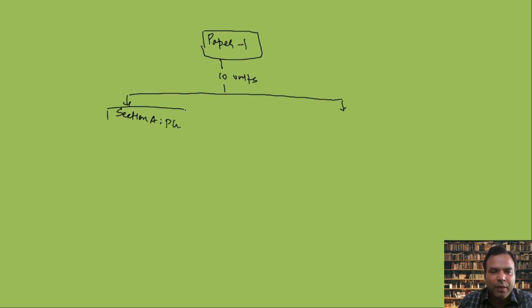Paper 1 consists of 10 units, divided into 2 sections, A and B. Section A deals with physical geography, and Section B deals with human geography, HG meaning human geography. The 5 units here and 5 units here all have equal weightage in the exam. But how to score in this? Paper 1 deals with the principles of geography.